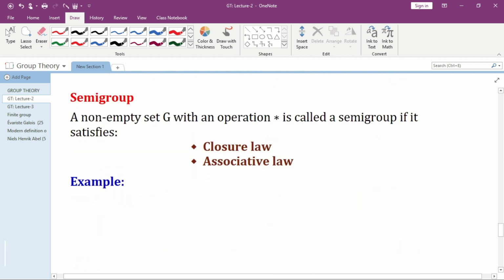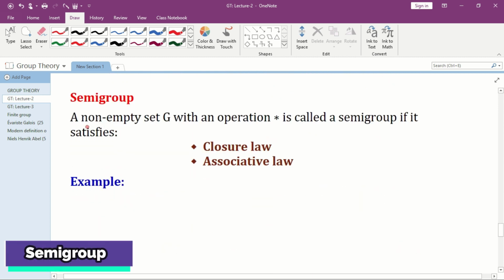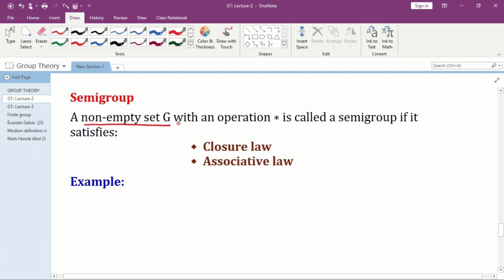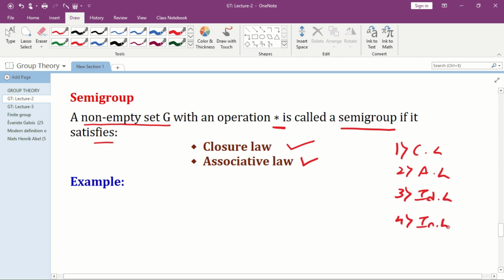So, next one is semi-group. What do you mean by a semi-group? A non-empty set G with an operation star is called a semi-group if it satisfies 2 laws. What are those 2 laws? Closure law and associative law. So, for a group, we have 4 laws. First one is closure law, next one is associative law, third one is identity law, and fourth one is inverse law. So, if any non-empty set satisfies only 2 laws, then we say that it is a semi-group.